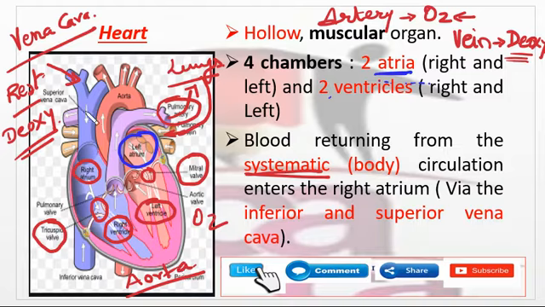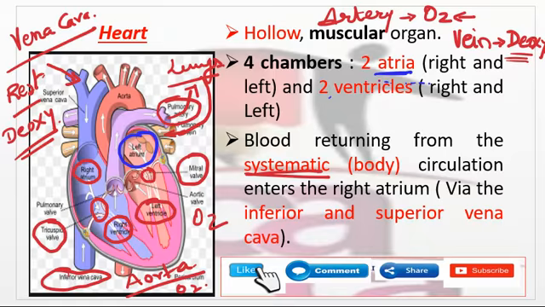Here, the upper one is the superior vena cava, and here is the inferior vena cava. Both carry deoxygenated blood. They supply deoxygenated blood to the heart, whereas the aorta carries oxygenated blood to the body.